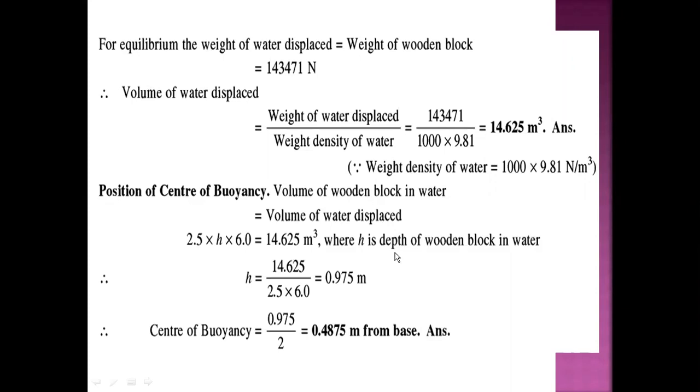Therefore h equals 14.625 upon 2.5 into 6, which is equal to 0.975 meter. Therefore the center of buoyancy is 1 half into 0.975, that is half of the height, which is equal to 0.4875 meter from the base, and this is the final answer, the center of buoyancy.